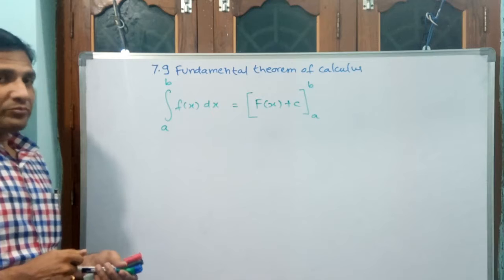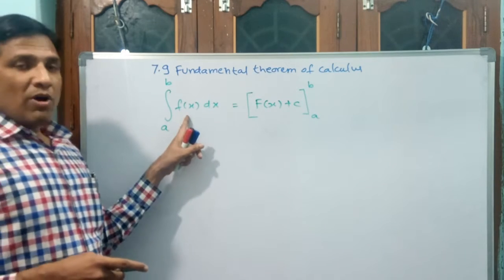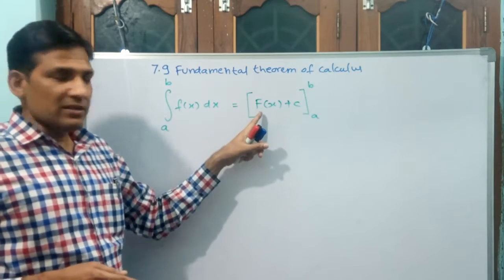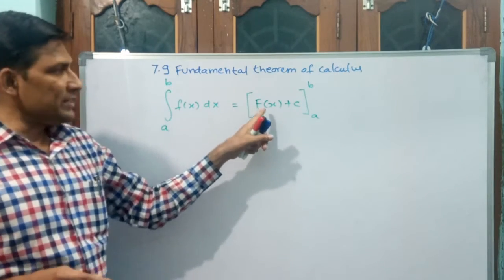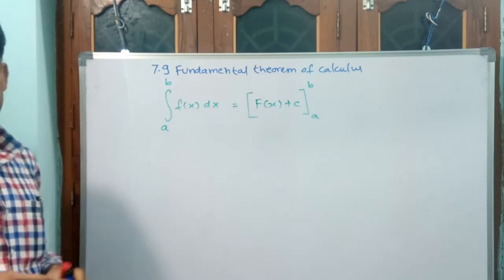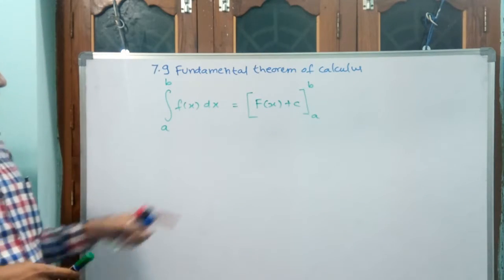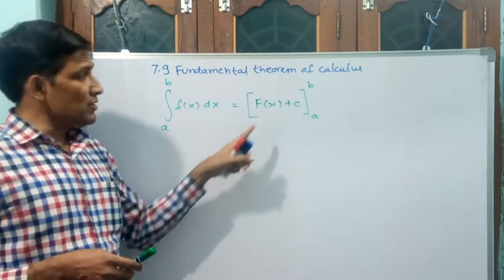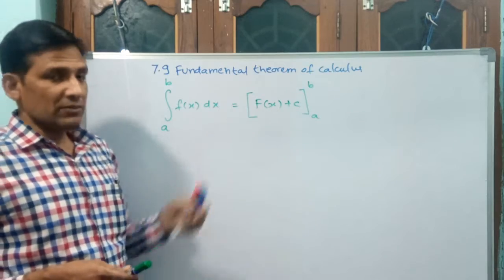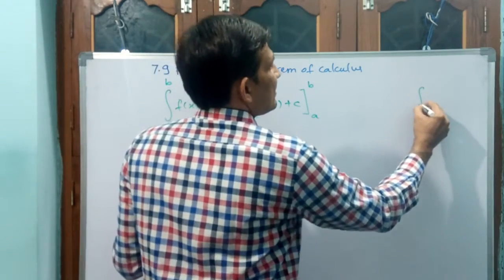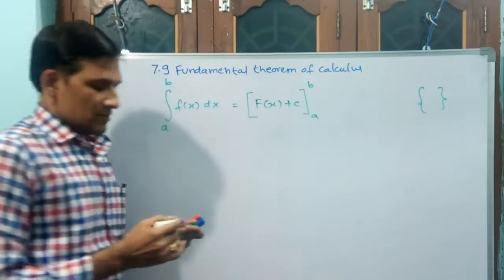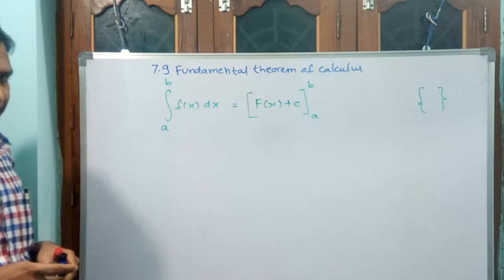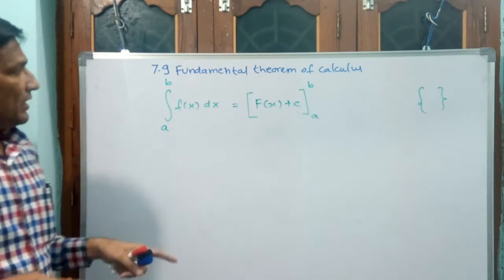See, small f of x is a function, but after getting integration, this is going to become capital F of x, like you think. That means still the variable is there. What is this? Here the elongated s is there, but here a bracket is there. These are parentheses, these are braces, which normally are used for sets or something like that. Now there is no integral sign.